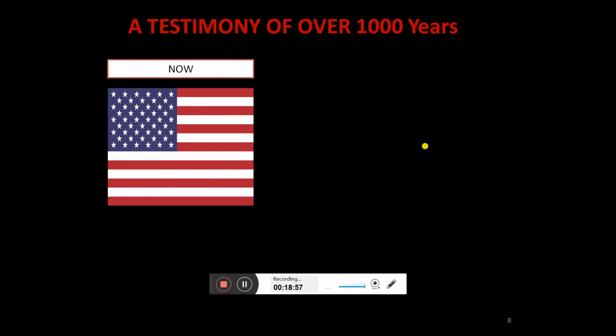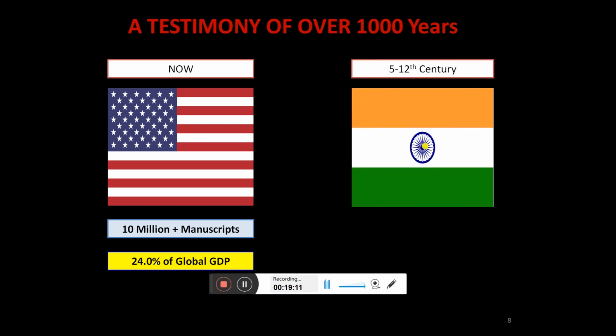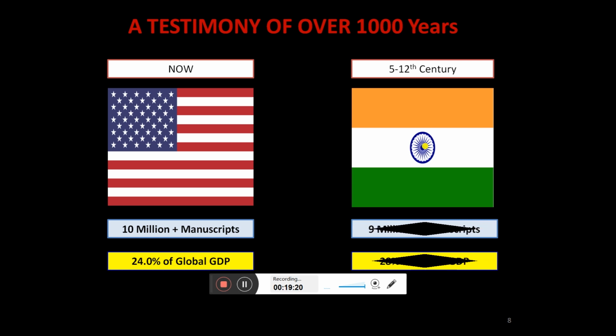Okay, if we combine the data of the last 1000 years, you can see that right now the USA has 10 million plus manuscripts, and it has a 24% global share of the GDP. Now if we include the ancient knowledge of India, the ancient manuscripts written in India, let's see what our position is. You can see 9 million plus manuscripts, and if you have this much research in your hand, India could be the superpower. If we somehow recovered these manuscripts, then we could have 28% of the global GDP.